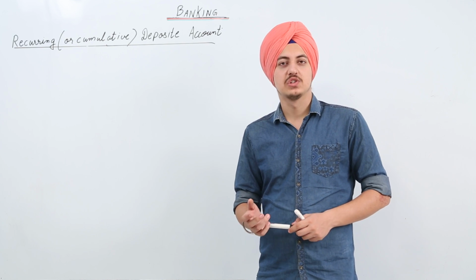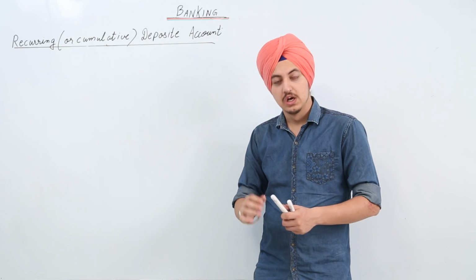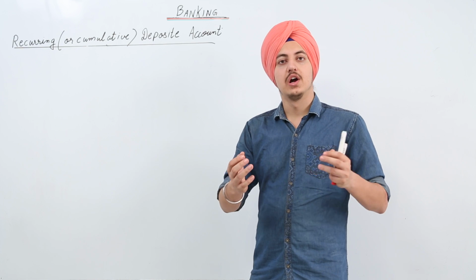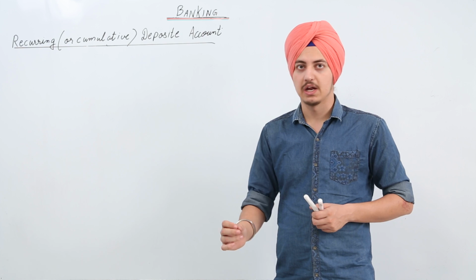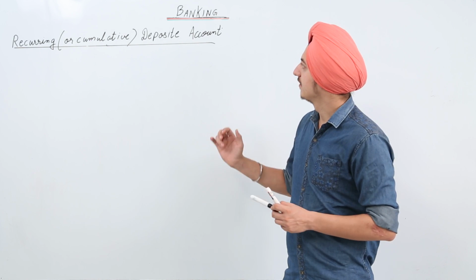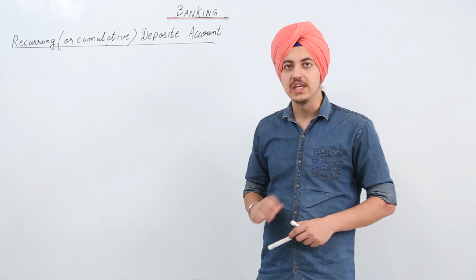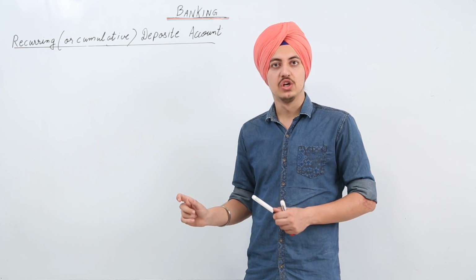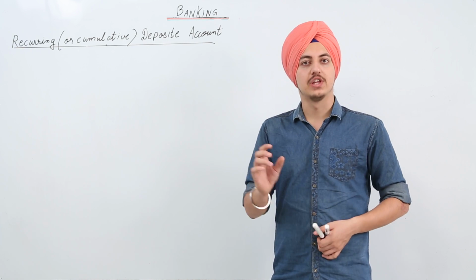We have fixed deposit accounts, and all those are examples of recurring deposit accounts. So what used to happen in saving accounts was that we could either withdraw money at any point of time, or we could also deposit money at any moment of time. In a recurring or cumulative deposit account, we are not allowed to withdraw any money. We have to give a particular sum of money every month to a bank, which saves that money for us and gives us the interest on that amount.